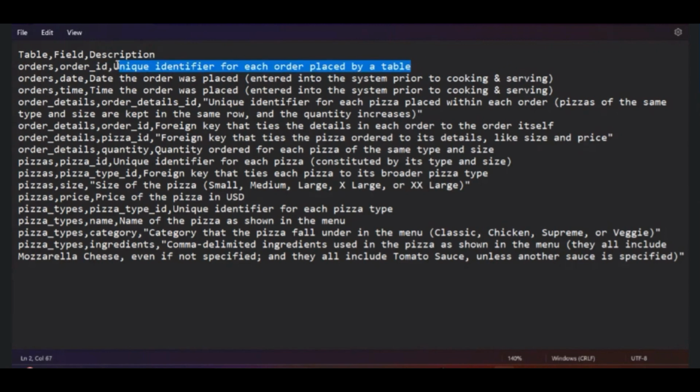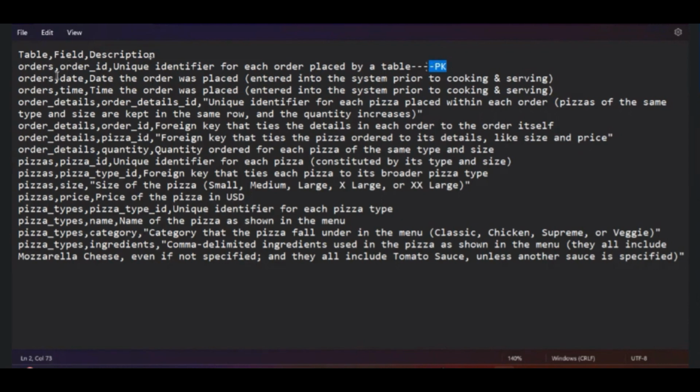Unique identifier, meaning this is a primary key. So order ID is a primary key in the orders table. That is the conclusion. So on the data dictionary that the client gives you, you make some notes. In what way you will make the notes? You will just make them in your own way. This is the primary key, like this. So this is how you will establish the relationship in modeling.